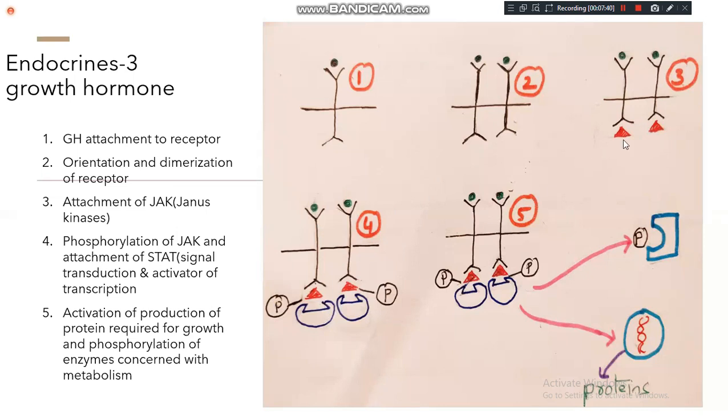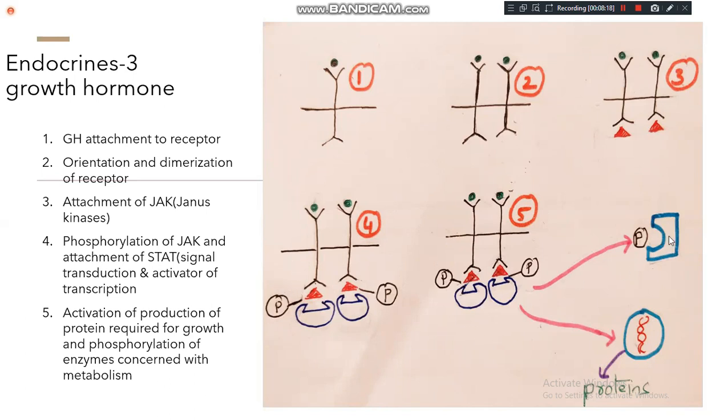I repeat again. First JAK will come and attach to the receptor intracellularly. Then JAK will promote the phosphorylation, that means it will donate the phosphate to the receptor. You can see that the phosphates are attached to the receptor. Can you see this JAK? It is attached to phosphate. That means it promotes phosphorylation. Then after that, one pair of inactive protein called STAT, signal transduction and activator of transcription protein, will come and attach to JAK. Once it is attached to JAK, automatically the whole setup will get activated. Then two things are going to happen. What is the first thing?